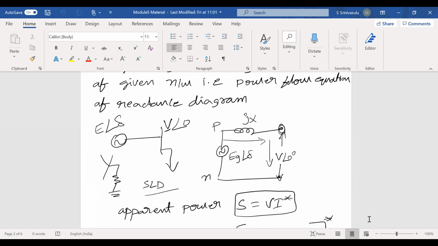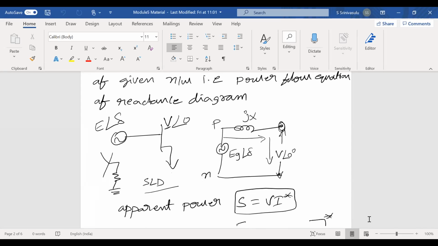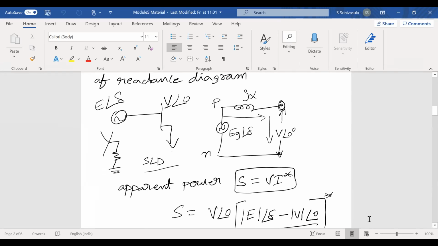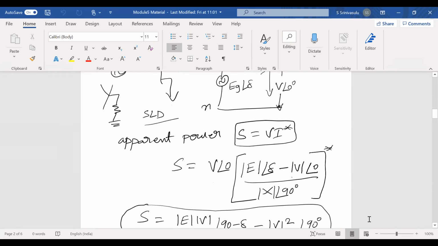Now, for the given single line diagram, we have to draw the reactance diagram. The power delivered to the load is given by S equal to V I conjugate, terminal voltage into the current. The current coming from the source is the same current delivered to the load. Now you can write I equal to (E at angle delta minus V at an angle of 0) by reactance X. Now you have to represent all of these in polar vector form: E equal to mod E at an angle of delta, the terminal voltage mod V at an angle of 0, and the reactance X at an angle of 90 degrees.